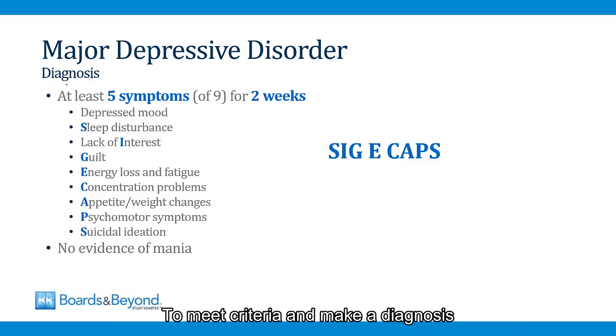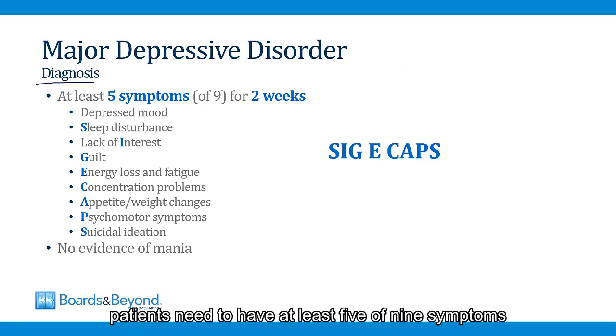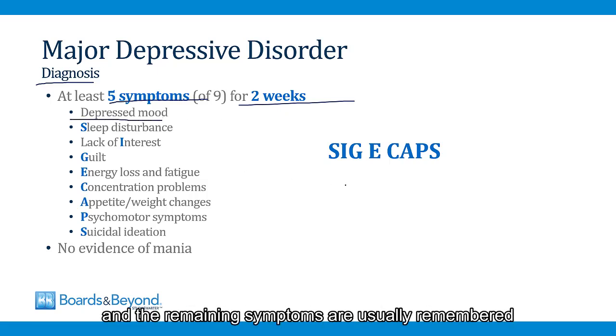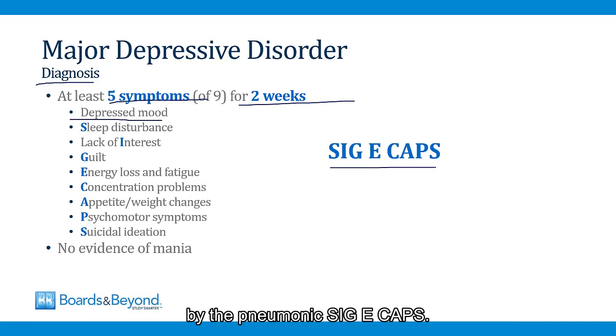To meet criteria and make a diagnosis of major depressive disorder, patients need to have at least 5 of 9 symptoms that are present for 2 weeks or more. The 9 symptoms are shown on this slide. The first one is depressed mood, and the remaining symptoms are usually remembered by the mnemonic SIGI CAPS.